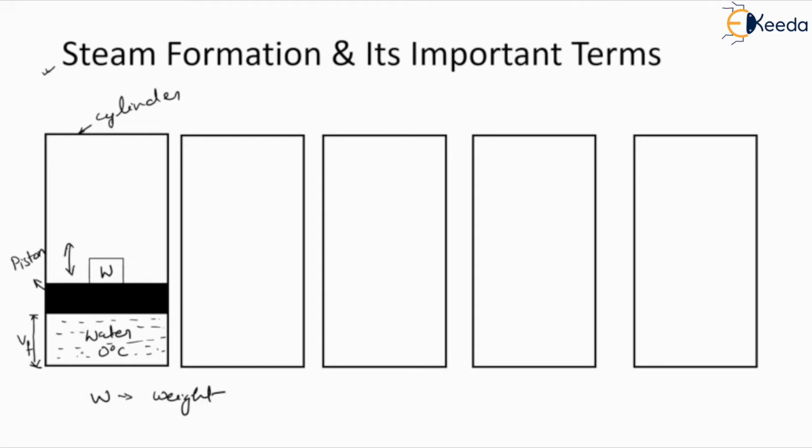Now, here we have to learn about the steam formation. So how do we form steam? Steam formation mainly happens with the help of temperature. When we increase the temperature of water, it will slowly convert into steam if we continuously increase the temperature.